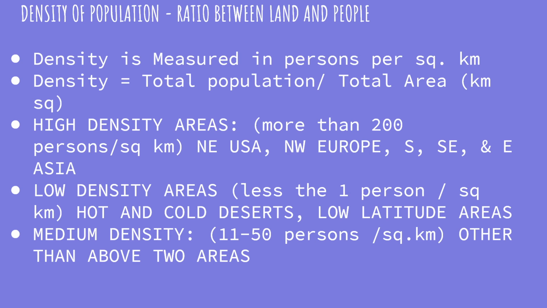Nobody prefers to live in such harsh climatic conditions. And the remaining part of the world has moderate density, that is medium density, which is considered to be 11 to 50 persons per square kilometer. So high density areas are developed or fertile areas. Low density areas are harsh climatic regions and dry regions, and medium density is in the remaining part of the world.